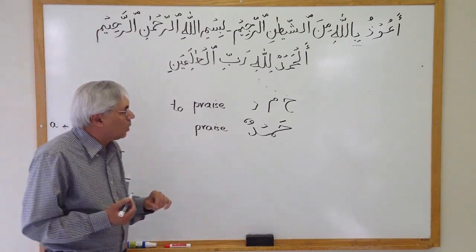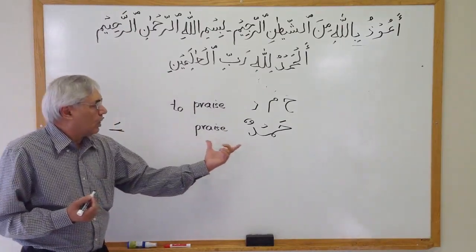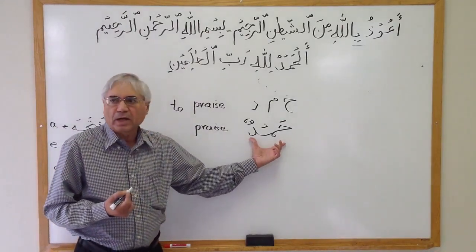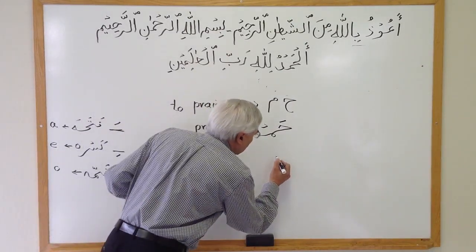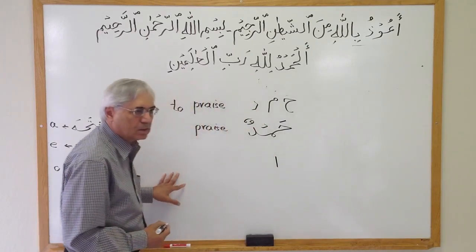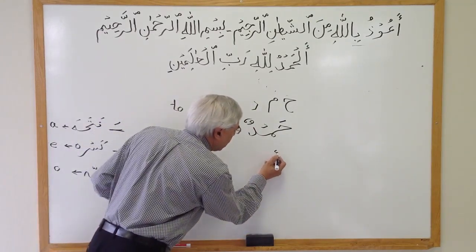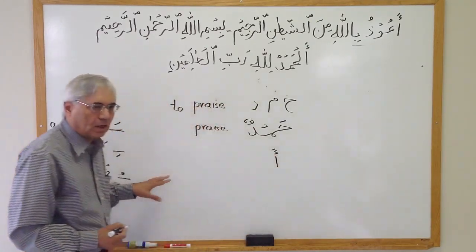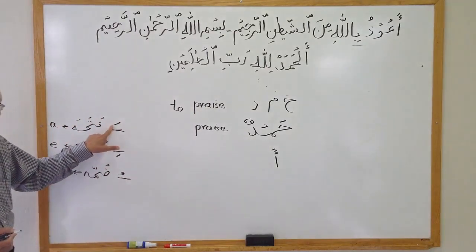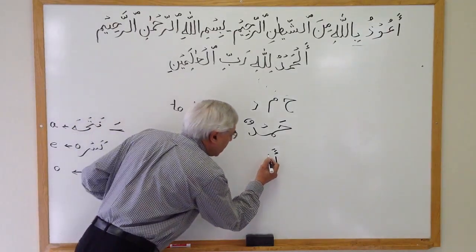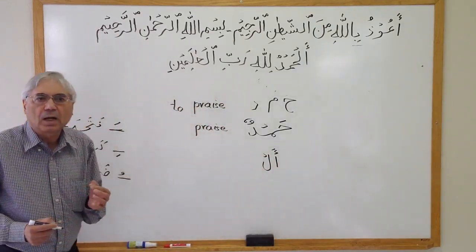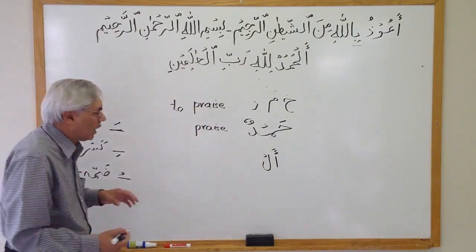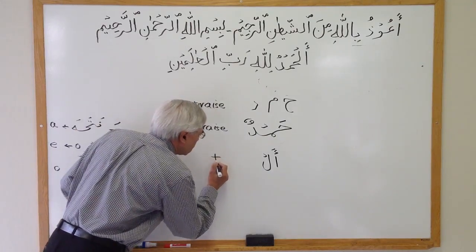Now what we are going to do is add more letters in here. In Arabic, we take this vertical line and we put a hamza and a fatha on it, like this one, and put a lam with that. So this will sound like al. Al in Arabic means "the".